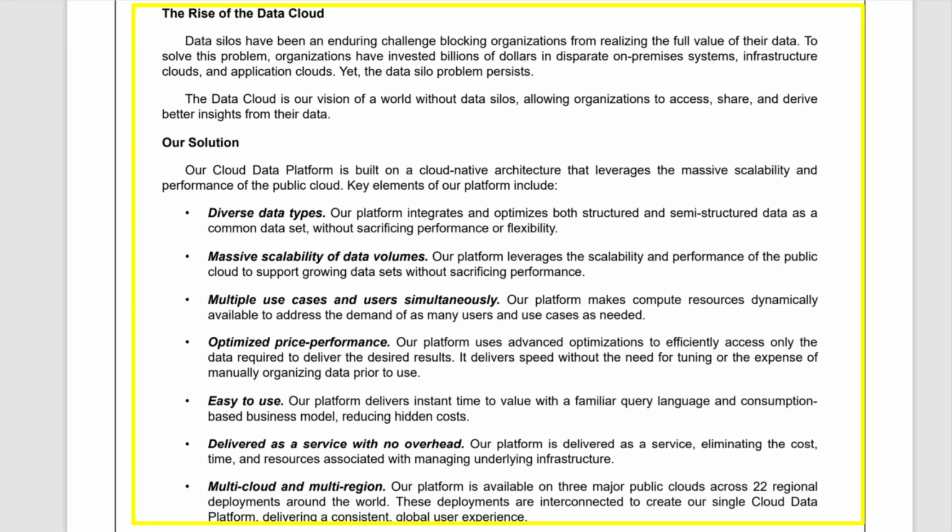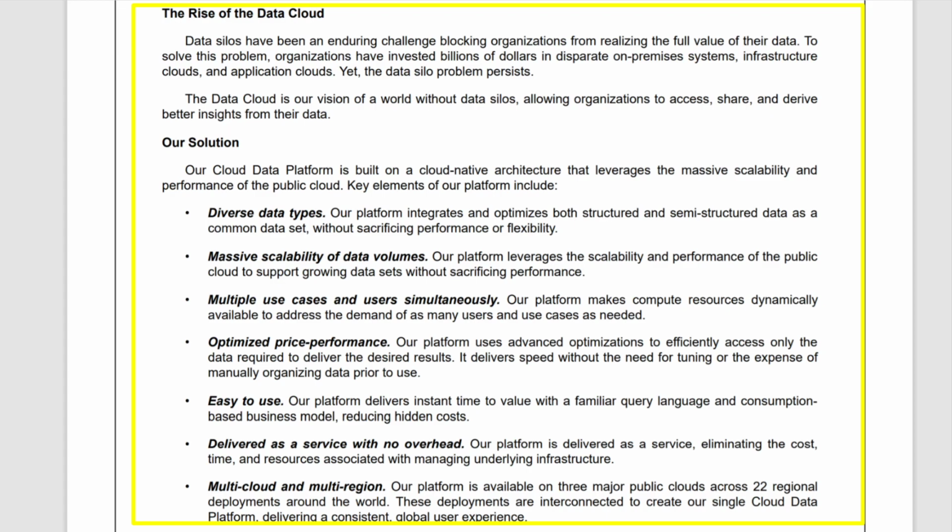So anyways, if we continue on here, they talk about the rise of the data cloud, and they talk about their solution to this whole situation. Data silos have been an enduring challenge in blocking organizations from realizing the full value of their data. To solve this problem, organizations have invested billions of dollars in disparate on-premises systems, infrastructure clouds and application clouds. Yet the data silo problem persists. So the data cloud is our vision of a world without data silos, allowing organizations to access, share, and derive better insights from their data.